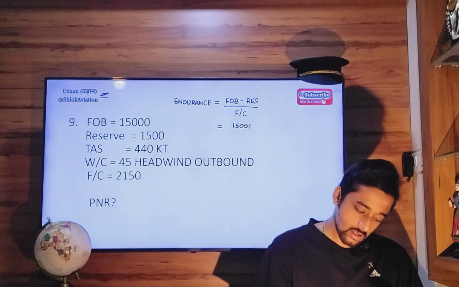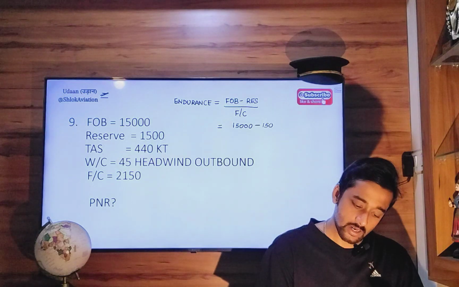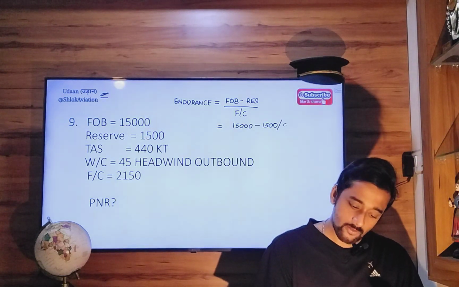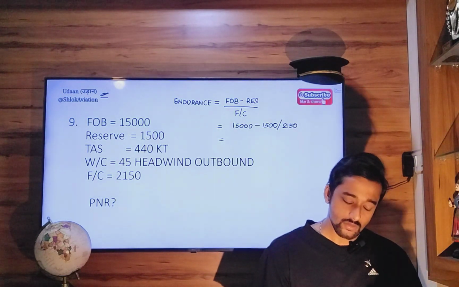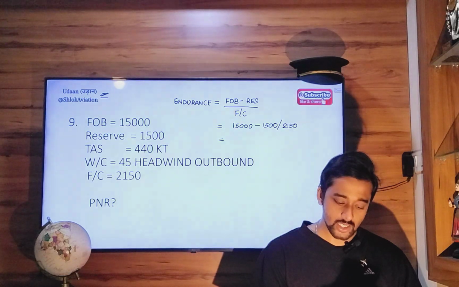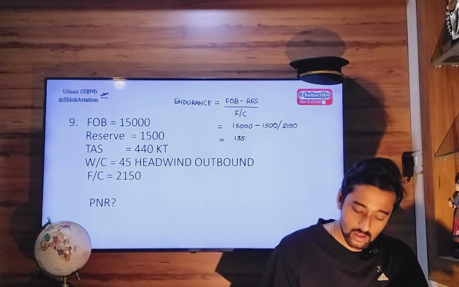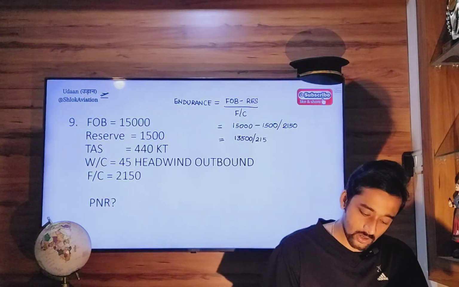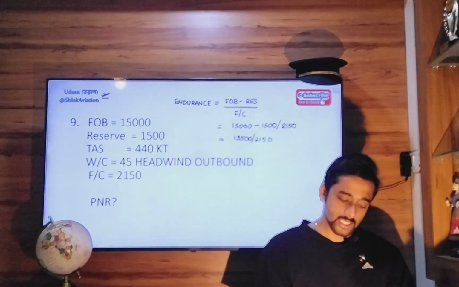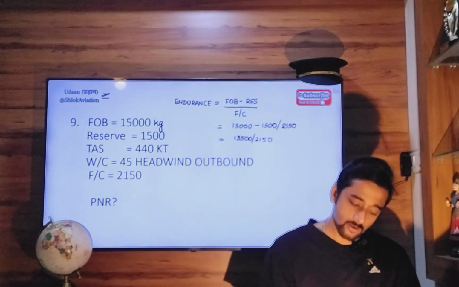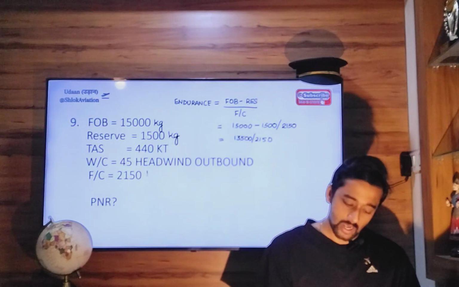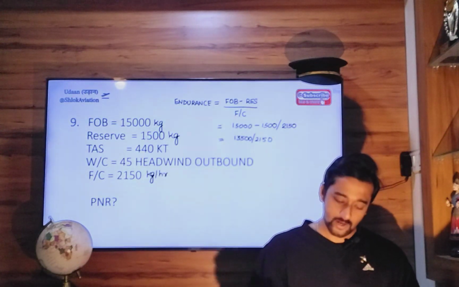15,000 minus 1,500, divided by 2150. So 15,000 minus 1,500 is 13,500 divided by 2150. All units are going to be the same: kilogram, reserve fuel in kilograms, kilogram per hour, or pound per hour, whatever.